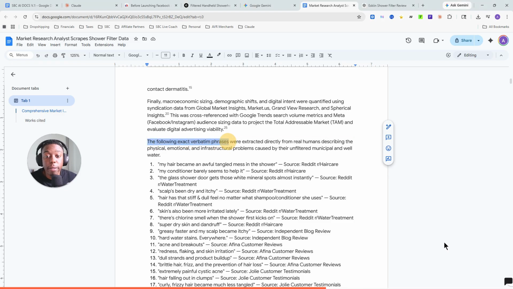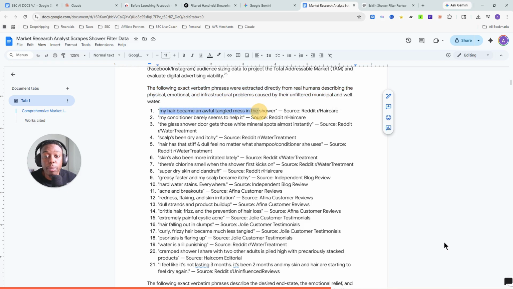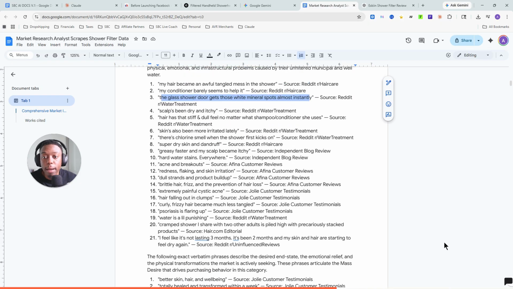The following exact verbatim phrases were extracted directly from real humans describing the physical, emotional, and infrastructural problems caused by their unfiltered, municipal, and well water. So my hair became an awful, tangled mess in the shower. Right, and it's going to tell you this is the exact words pulled directly from your target audience, directly from Reddit. My conditioner barely seems to help it. The glass shower door gets those white mineral spots almost instantly. Scalp's been dry and itchy, so we're kind of starting to formulate some ideas and some trends, right?